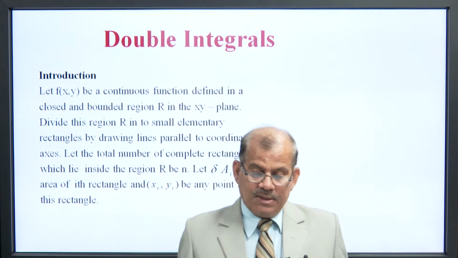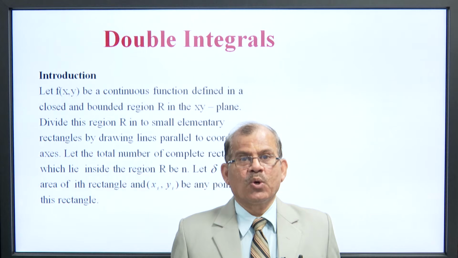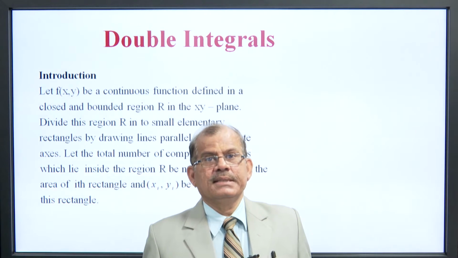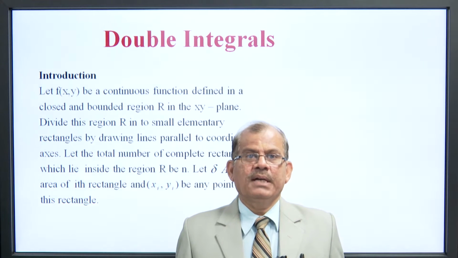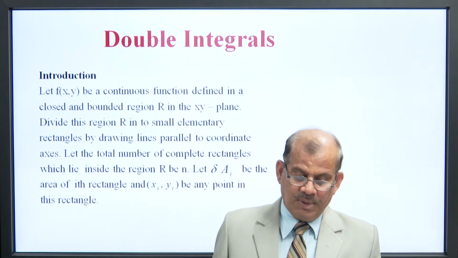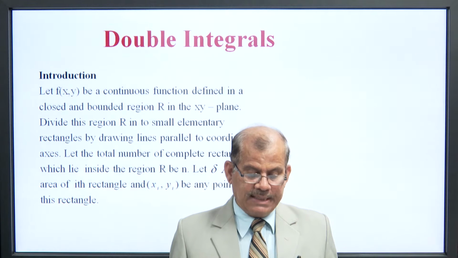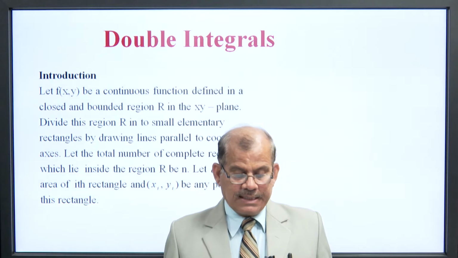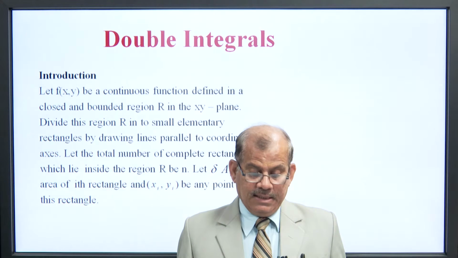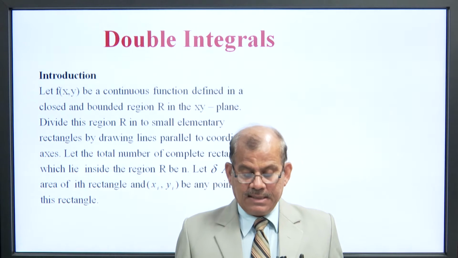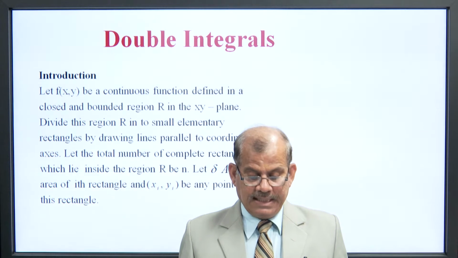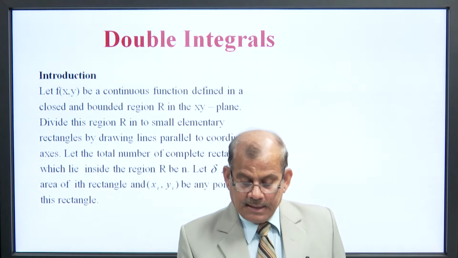Introduction. Let f(x, y) be a continuous function defined in a closed and bounded region R in the xy plane. Divide this region R into small elementary rectangles by drawing lines parallel to the coordinate axes. Let the total number of complete rectangles which lie inside the region R be n. Let delta A_i be the area of the ith rectangle and (x_i, y_i) be any point in this rectangle.